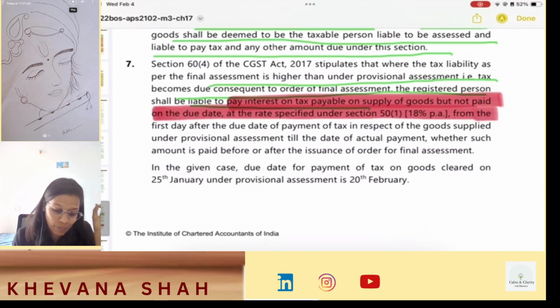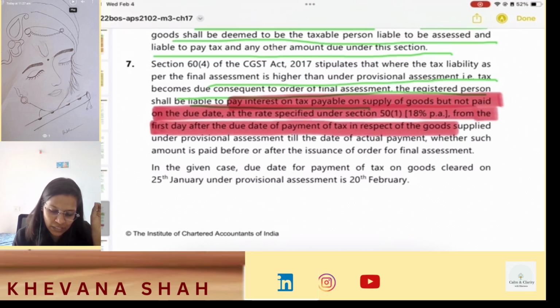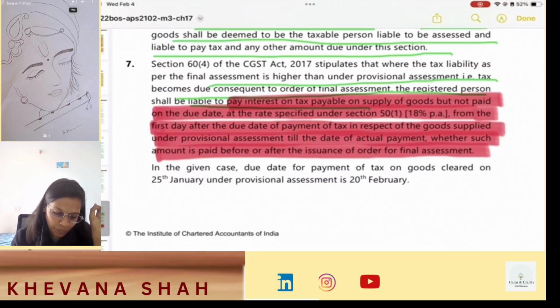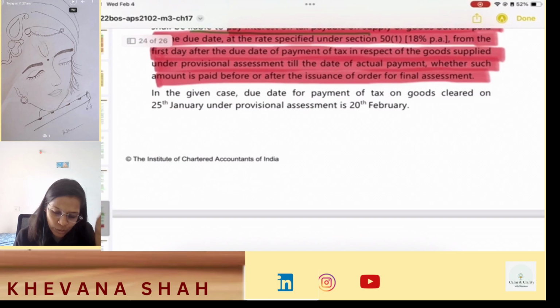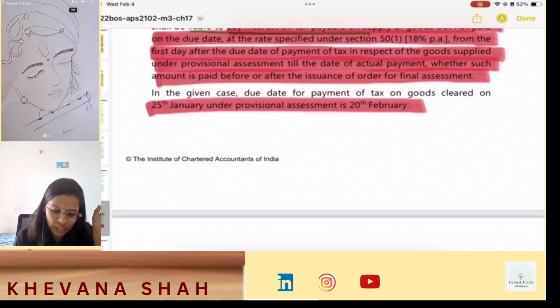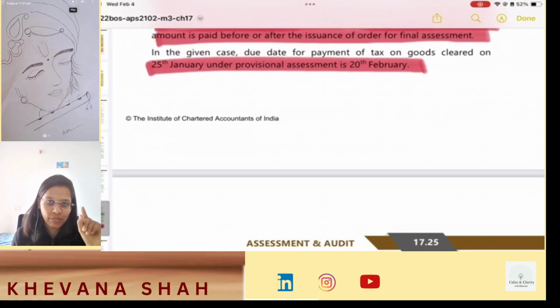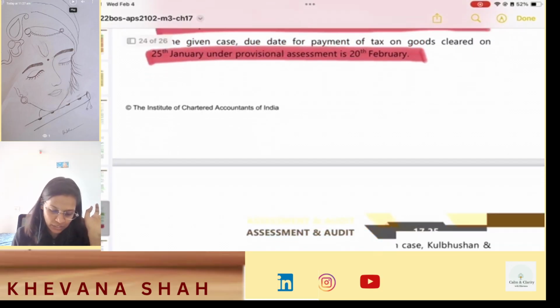Interest will be liable from the first day after the due date of payment of tax in respect of the goods supplied under provisional assessment till the date of actual payment, whether such amount is paid before or after the issuance of order of the final assessment. So, in the given case, the due date for payment of tax is 25th January and the provisional assessment is 20th February. Okay, so from 20th February, you are liable to pay the interest.